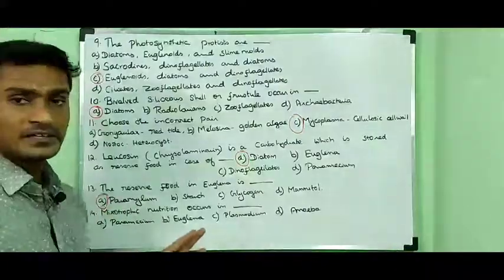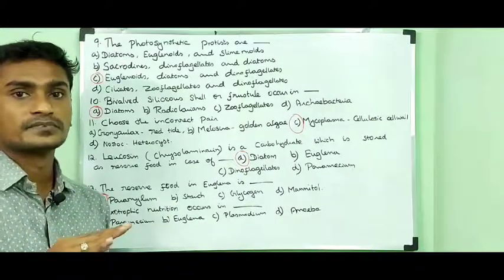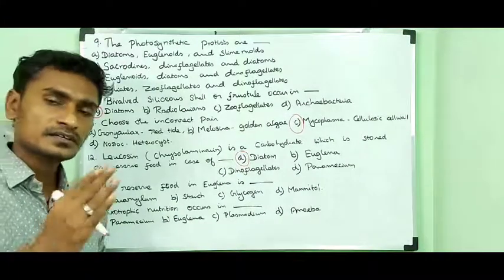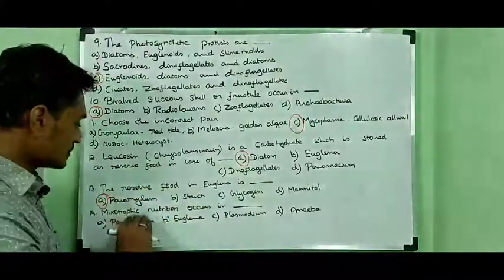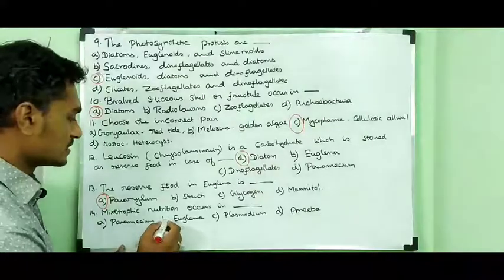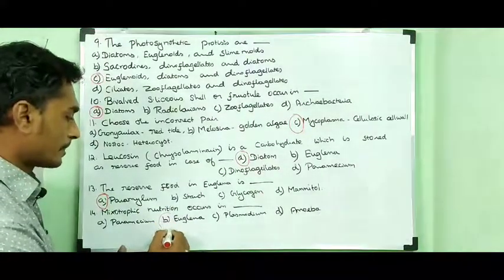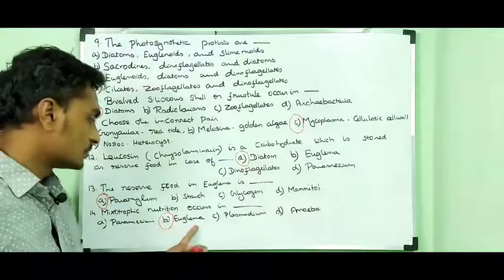So it shows two types of nutrition, autotrophic and heterotrophic. That type of nutrition is called mixotrophic nutrition. So it occurs in the protista called Euglena.